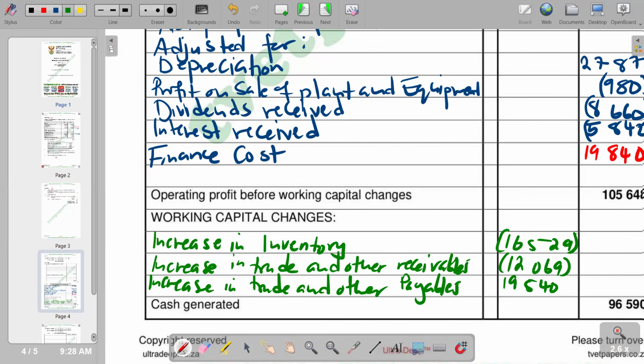Then from there, we are supposed to adjust for our working capital changes, whereby we calculate the net figure by saying negative 16,529 minus 12,069 plus 19,540. You're supposed to get your answer as negative 9,058.